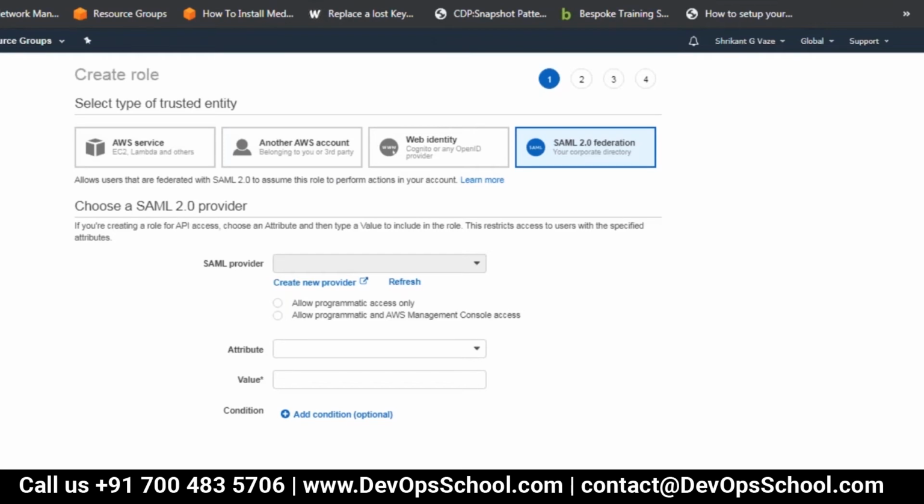Fine. So one doubt. For this web identity, right, where did we generate the token from? We just created the new provider and it went to that web identity console URL.